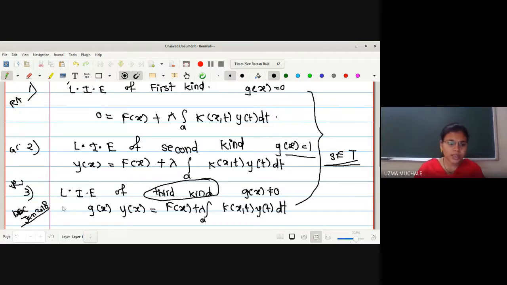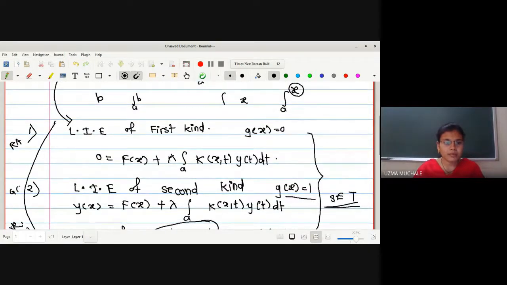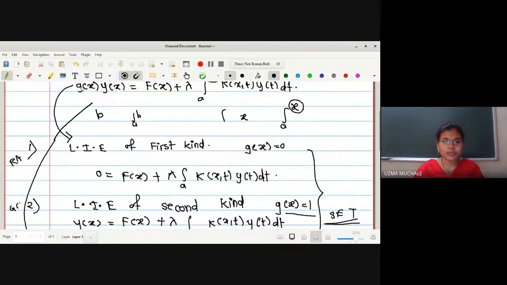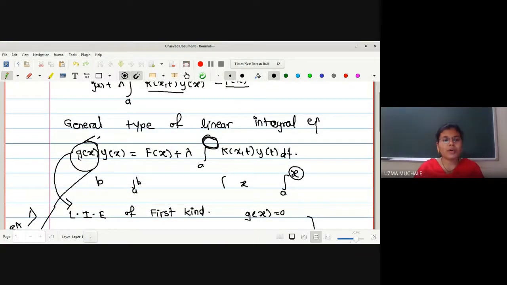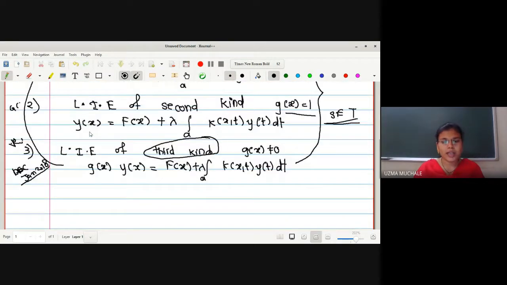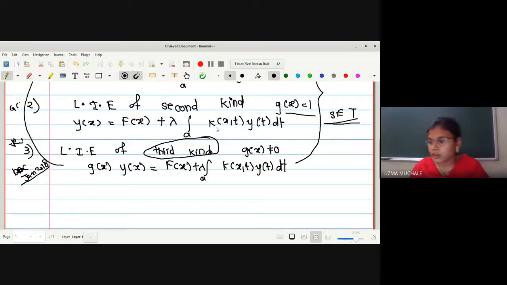That's why I told you the third kind is exactly nothing but your general linear integral equation. Here, in general, you can take any values of g of x. g may be zero, non-zero, it may be equal to one, whatever it is. But in the case of the third kind, it is specified that it should be not equal to zero. But in general, we can have it equal to zero or non-zero. Okay.